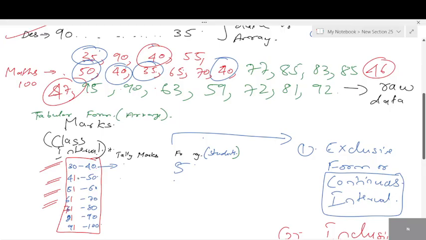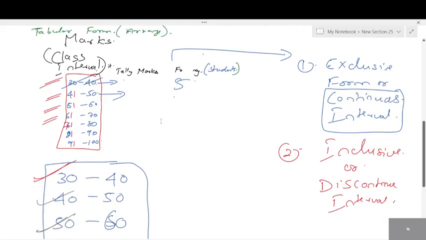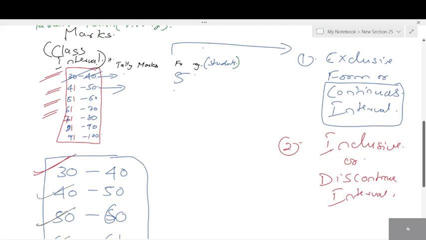40. Look at the second one, 41 to 50. Is 40 getting repeated? No, 40 is not present. 41 is present. So numbers will get arranged in order. There won't be any mismatch. The data will be perfect. That's the reason you include upper limit and lower limit. Right? So sometimes you might get confused between discontinuous, exclusive, and continuous.